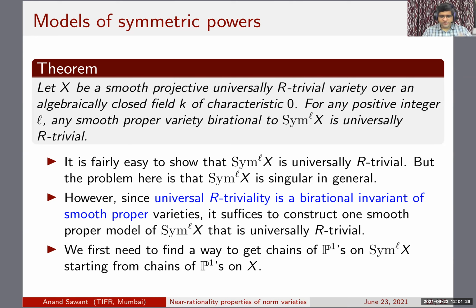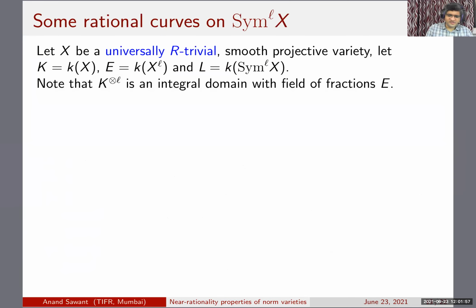So okay, this is what we are going to prove. Of course, our induction hypothesis is that X is universally R trivial. And then we have to conclude the same for something birational to sim LX. So we are going to have a chain of P1s connecting the generic point on X to a K rational point. We have to get a chain on the symmetric power and then to a suitable resolution of singularities of it. So that's the plan. This is the kind of tricky part of the proof, so I'm going to go slow over this part.